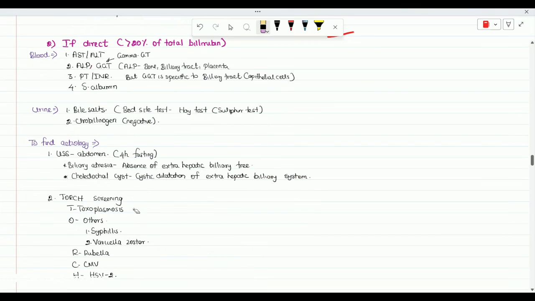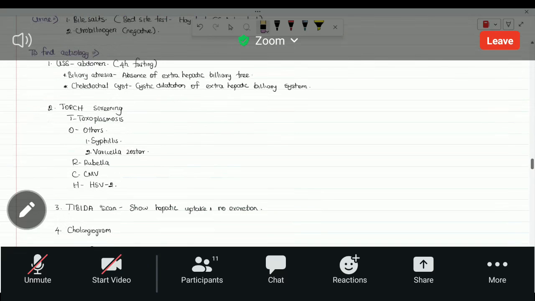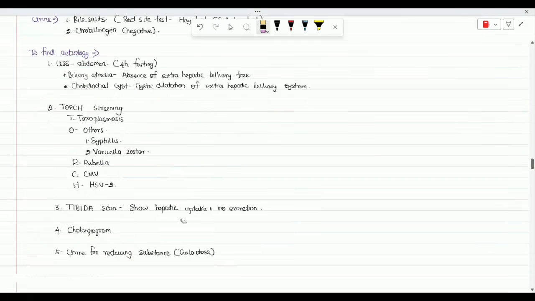And if we suspect TORCH, only if there is any point in our history to suspect it; otherwise no need to suspect TORCH. So if you suspect TORCH, you can mention the TORCH screening and go for the investigation. Another one is the HIDA scan. The scan shows the excretion of bile from the liver. But due to the absence of the extrahepatic biliary system, there won't be any excretion of bile. So the HIDA scan will be negative. Negative means there won't be any excretion. That can be used to identify the cause.